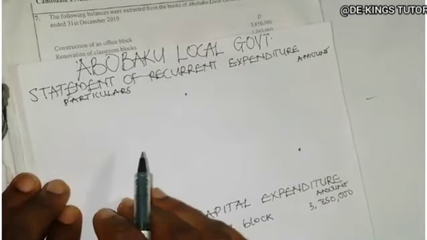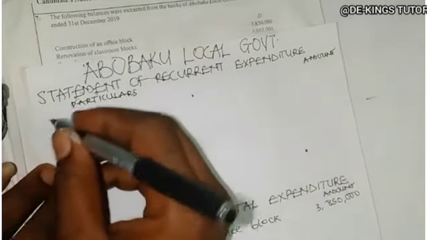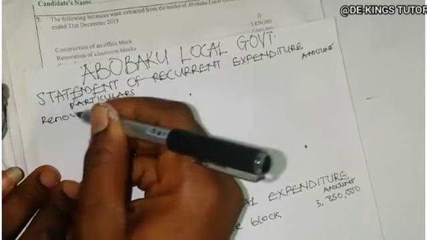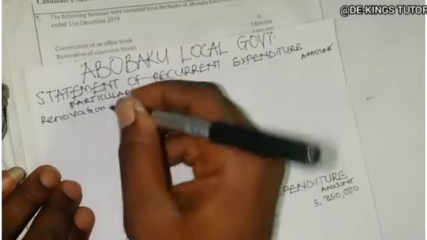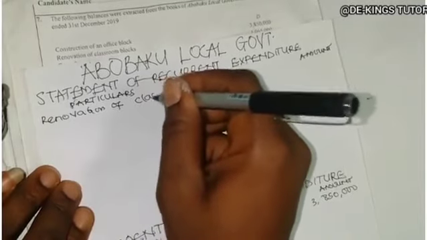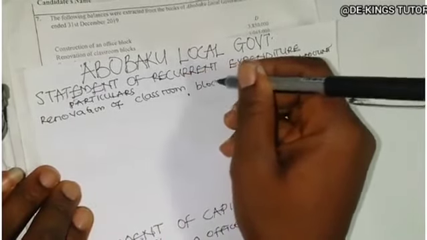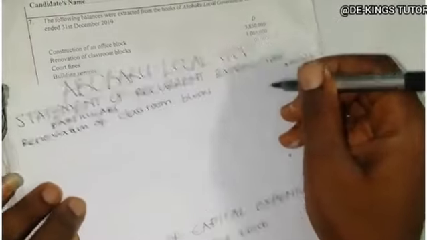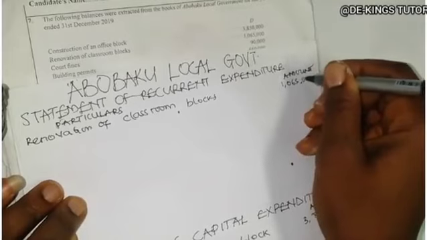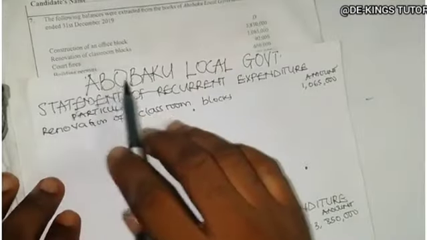Renovation is done frequently after building of. So we have renovation of classroom blocks. So I have, what's the amount? 1,065,000.